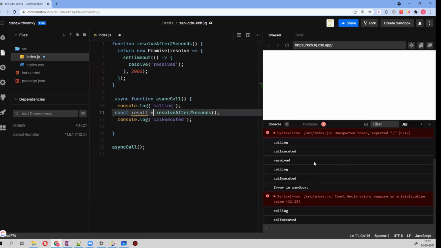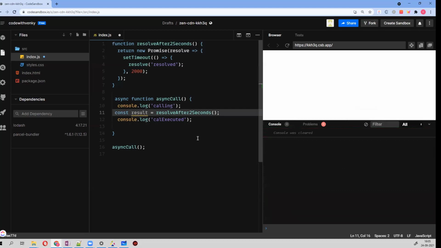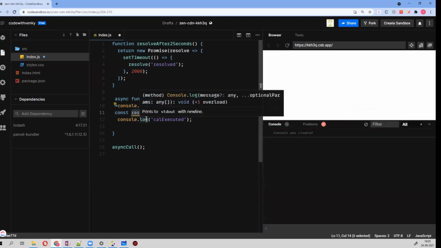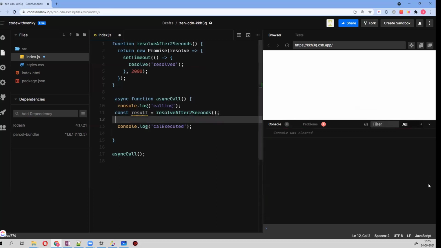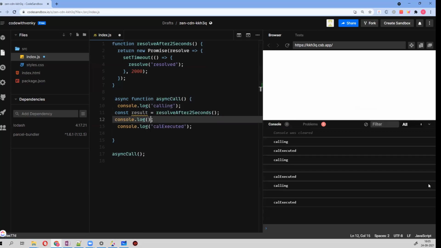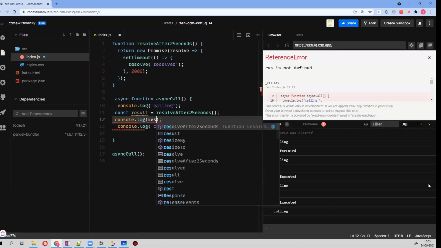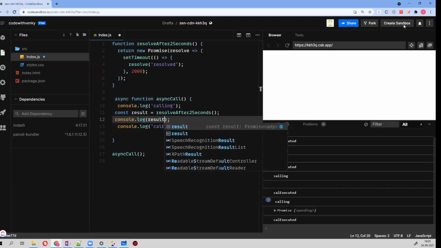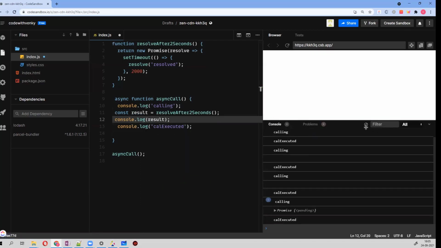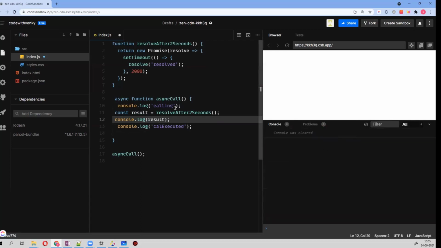Then console dot log the result. Let's see what the result is going to be, and rerun the program.